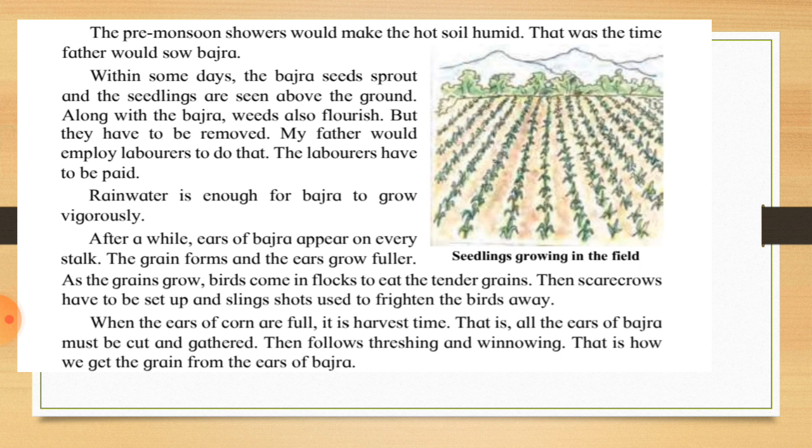When the ears of corn are full, it is harvest time. Harvest time is cutting the crops. That is, all the ears of bajra must be cut and gathered. Then follows threshing and winnowing. That is how we get the grain from the ears of bajra.